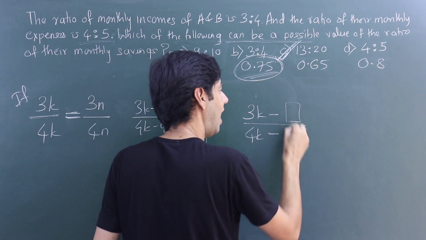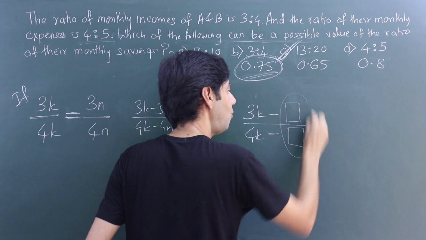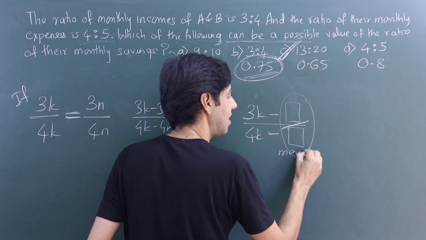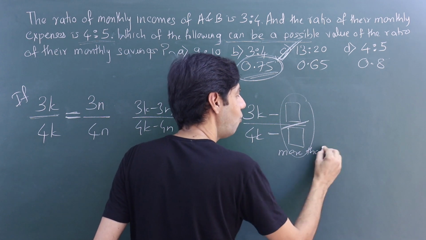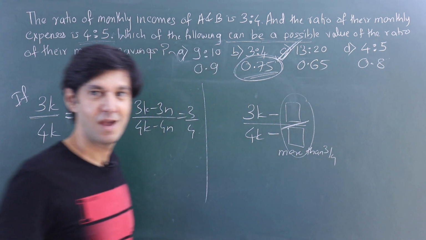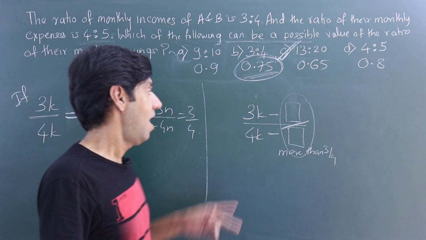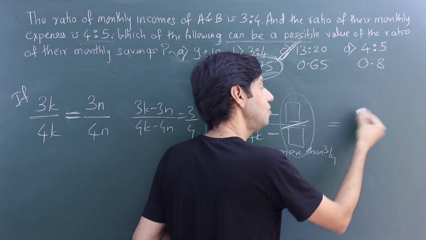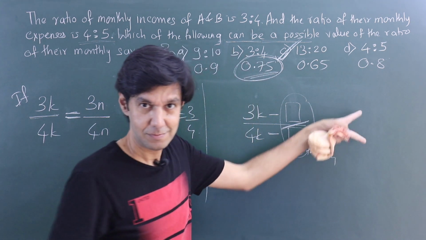And these two values, the ratio of them is more than 3/4. More than 3/4. Now think carefully, right? If it was 3/4, then the result should also be 3/4.